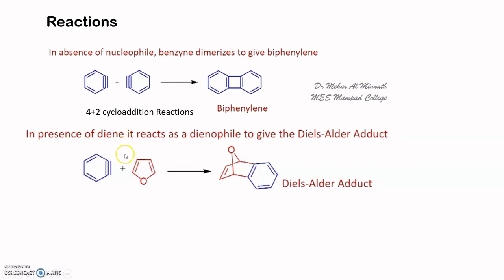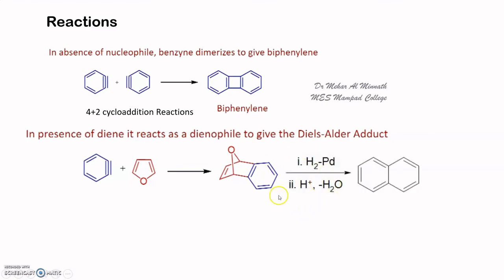So here you have a Diels-Alder reaction. A Diels-Alder adduct is formed, which on reduction followed by acid workup gives you naphthalene. So this is an important reaction to produce naphthalene.